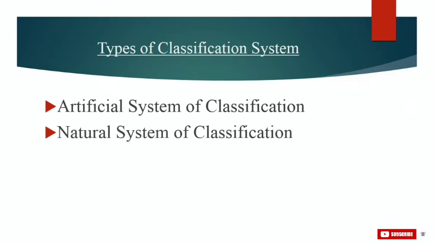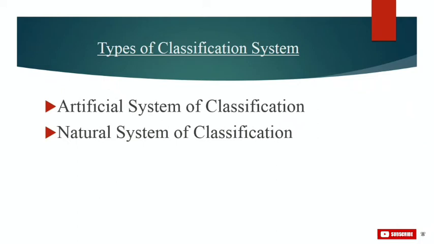Now talking about our next system, that is the natural system of classification. It is also known as the phenetic system of classification. The natural system of classification is based on natural affinities among the organisms. It considers both external and internal features like structure, anatomy, embryology and phytochemistry. The advantages of the system are that only related organisms are kept in a group and unrelated organisms are kept in separate groups. It shows natural relationships among the organisms and it shows the possible origin of different taxa.